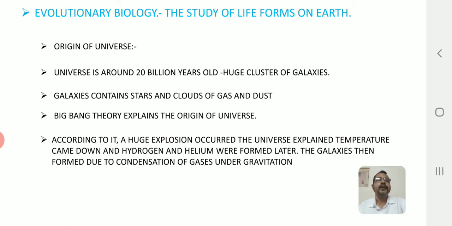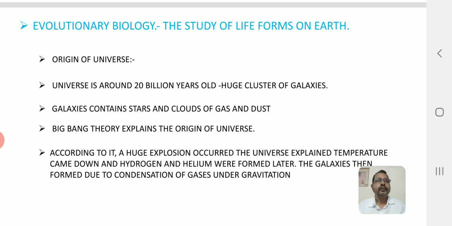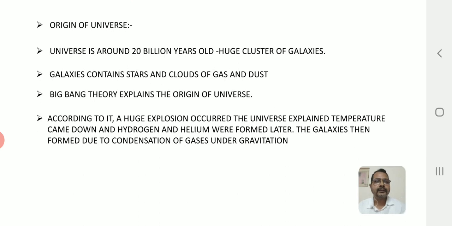So let us go into the origin of the universe. The universe, as we all know, is about 20 billion years old. And what is it made up of? It is made up of a huge cluster of galaxies, and galaxies contain stars. Then we have the clouds of gas and dust. Now, how do we explain the origin of the universe?